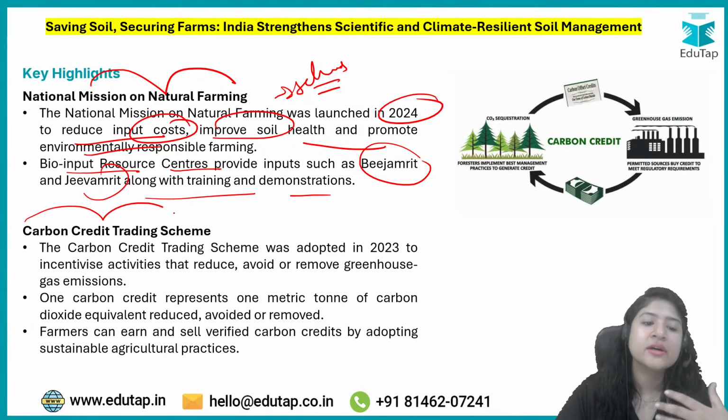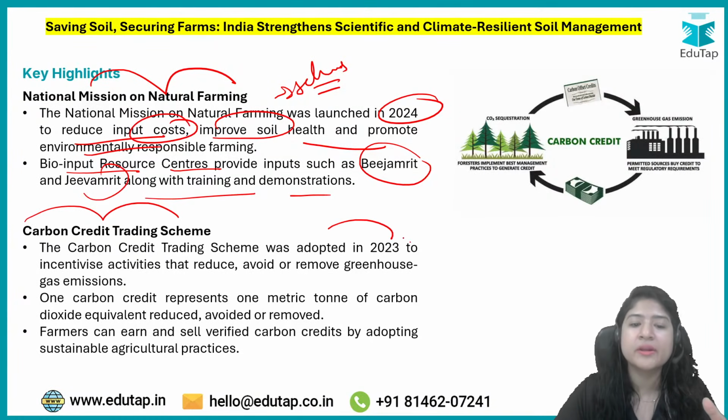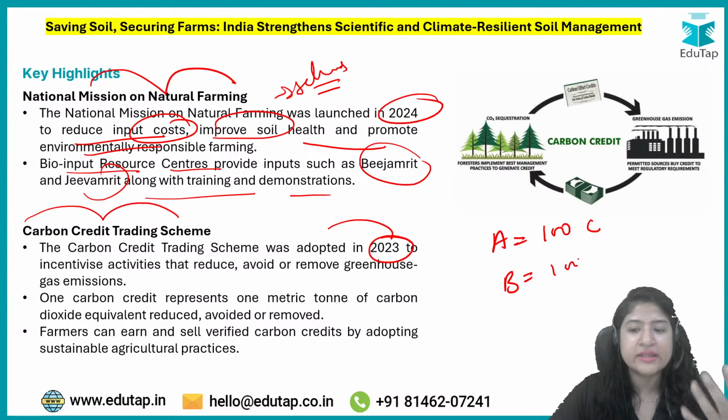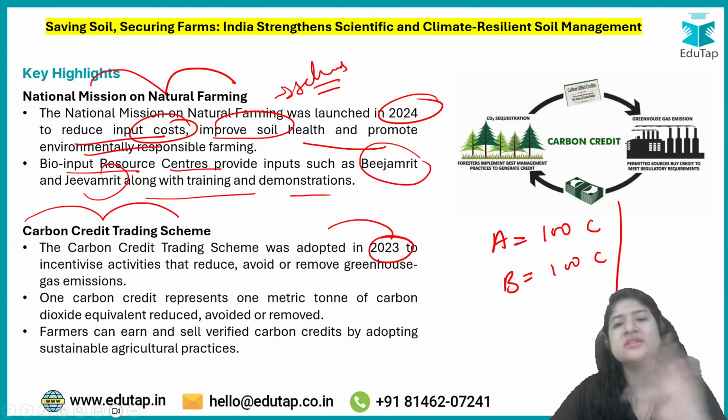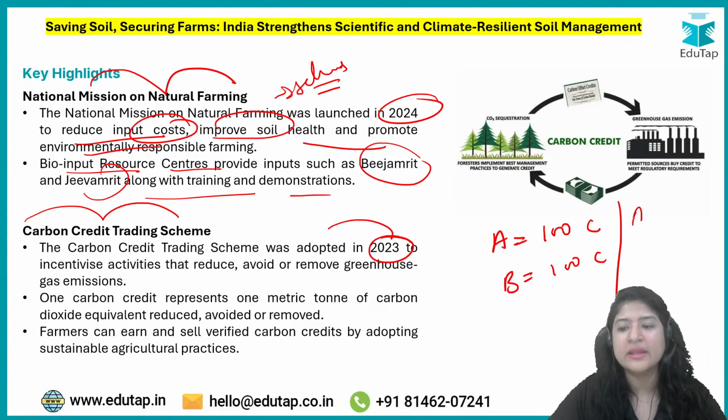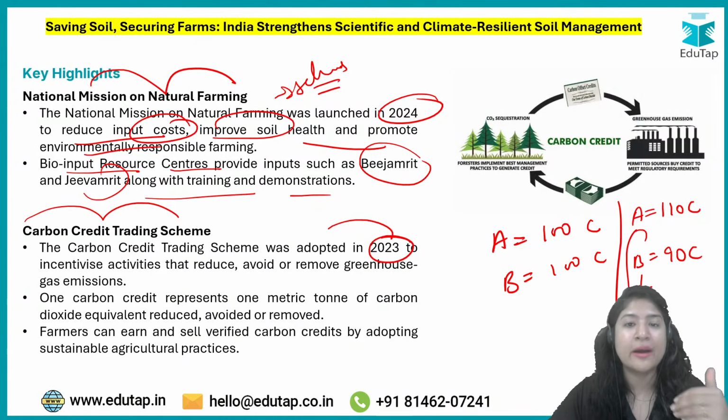Then we have the carbon credit trading system that was adopted in 2023. In this, basically what happens, from a very basic example, if there is country A and country B, both have been allotted 100 tons of carbon to release in a year, okay. There are various methods in which this exchange of carbon credit can happen. But if I tell you the very basic concept, if A released 110 carbon credit and B released only 90 carbon credit, so B is left with 10 carbon credit more, right? Which A can use.